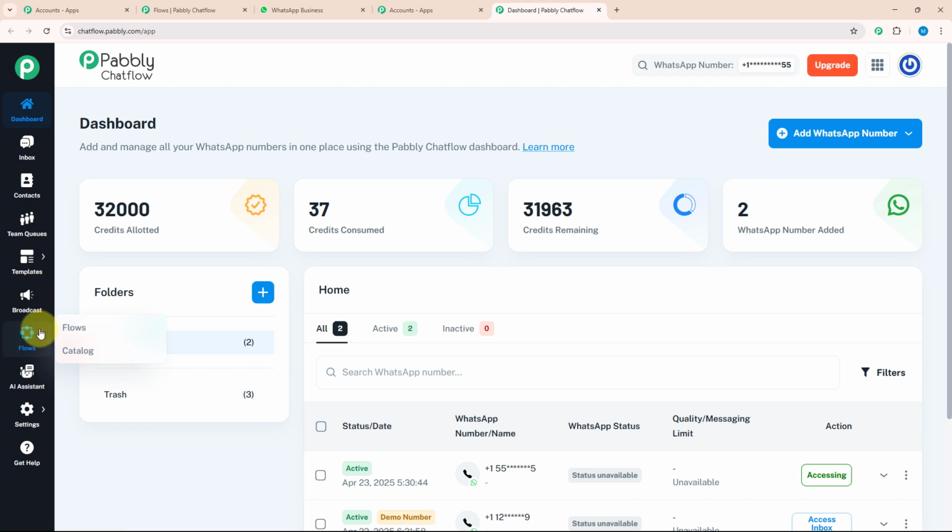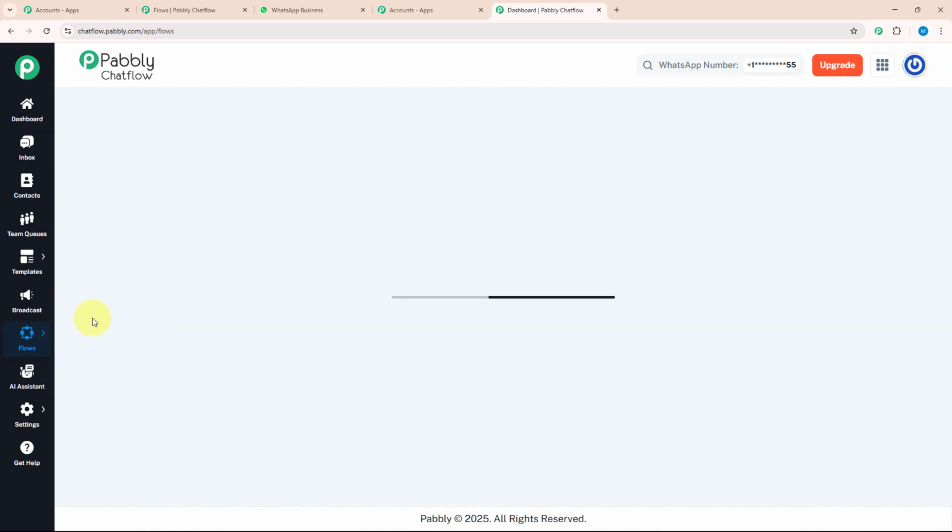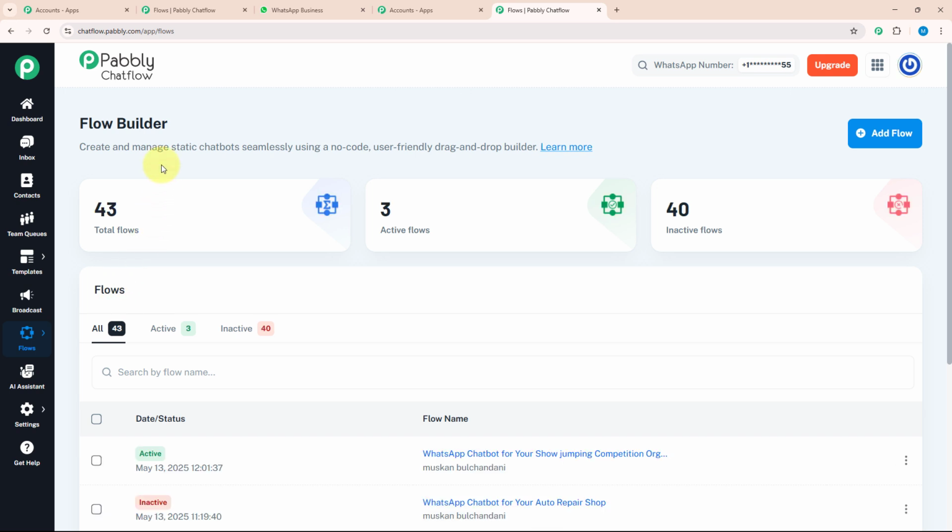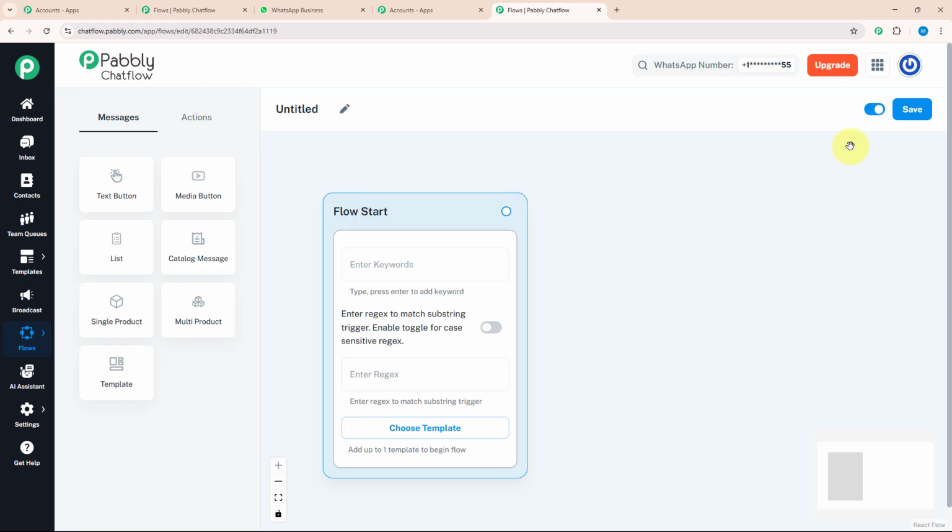For that, we need to click on the flow option and you will be on the flow builder page. Over here, you can click on the add flow button to create a new flow. After clicking on the add flow button, you will be redirected to this page. Over here, you can see a window is open named Flow Start. Inside this, there are 3 key features: keywords, regex, and choose template. Let's see each feature individually.